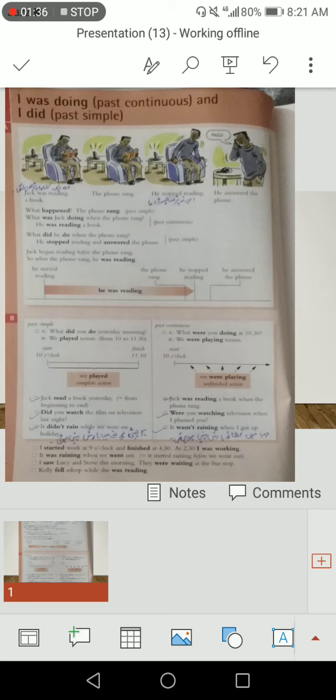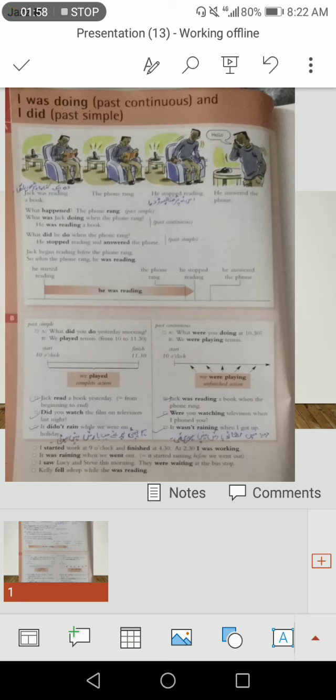So the past continuous in these pictures is just one, which is he was reading, and all the other sentences like he started reading, the phone rang, he stopped reading, he answered the phone are past simple. So here we have past simple and past continuous.